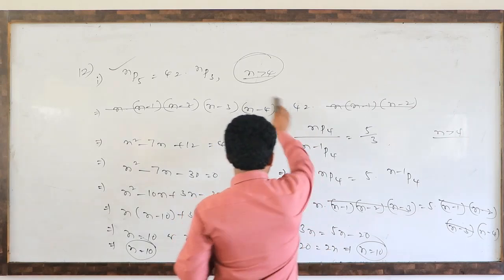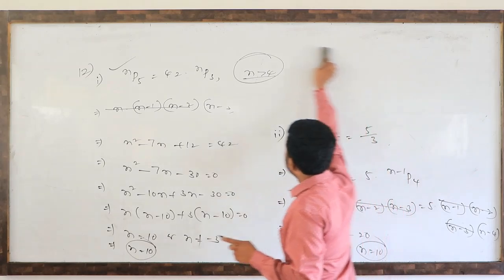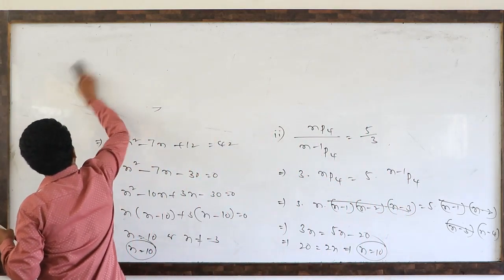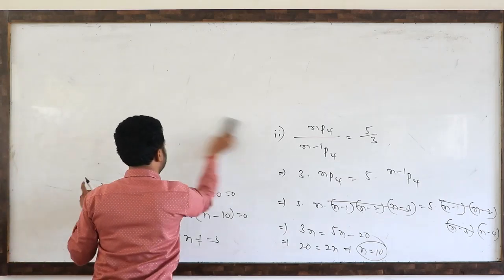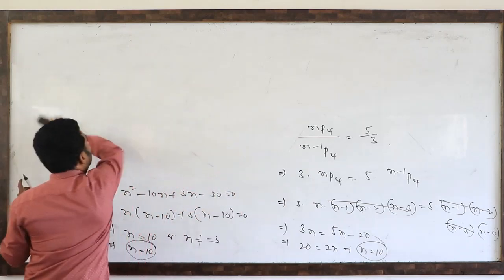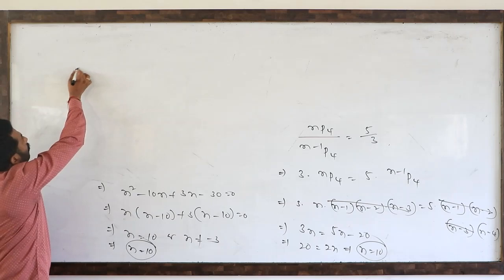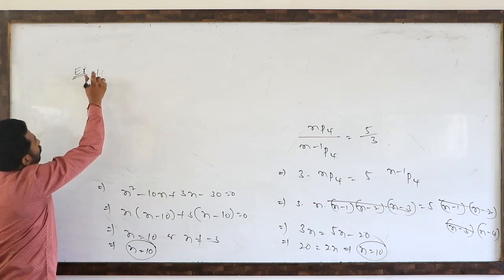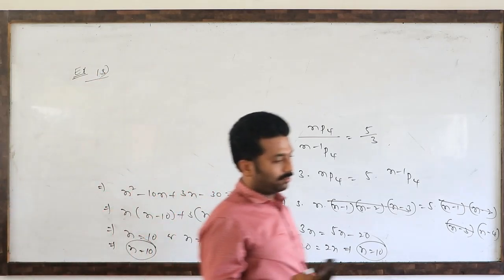Next, example number 13. This is a most important question.